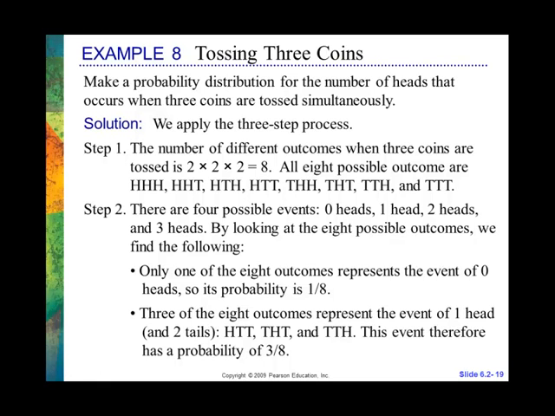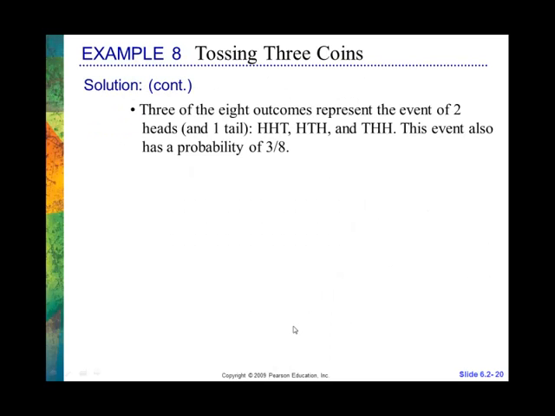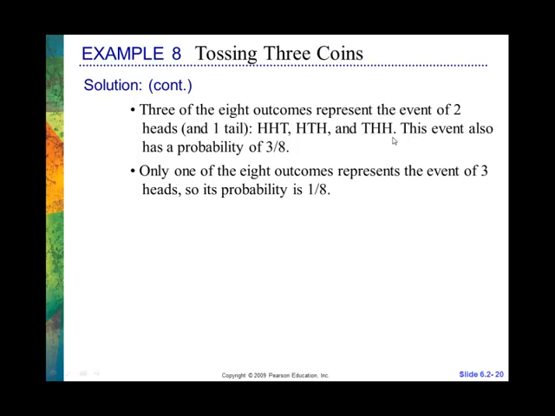There are 3 outcomes that have 1 head and 2 tails. So the probability of that event occurring is 3 out of 8. The probability of getting 2 heads also occurs 3 times. So the probability of that event is 3 out of 8. We have heads, heads, tails; heads, tails, heads; and tails, heads, heads. So that occurred 3 times. And the probability of getting all 3 heads only occurred once. So that probability is 1 out of 8.